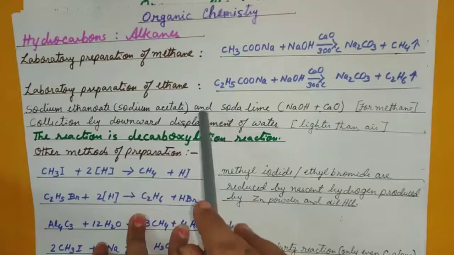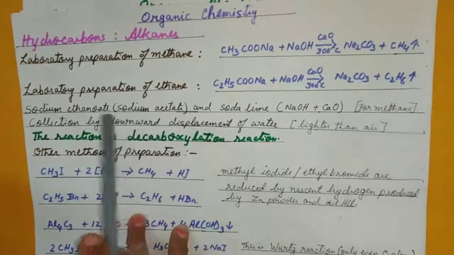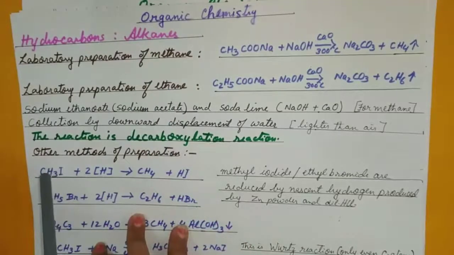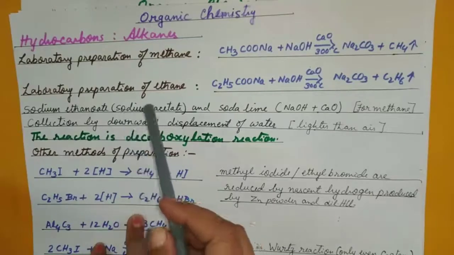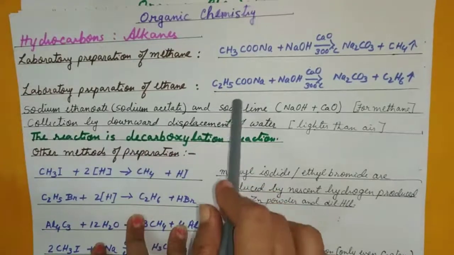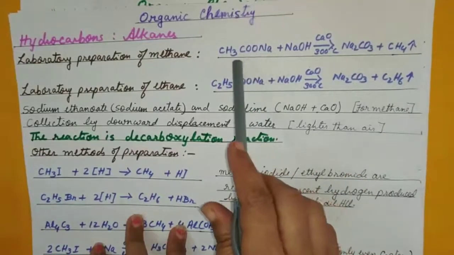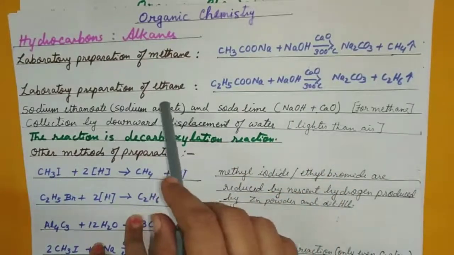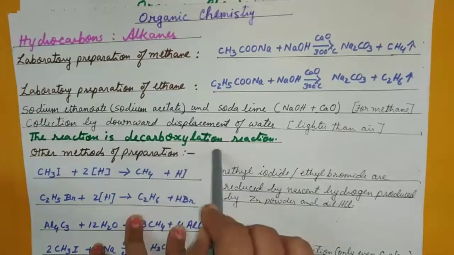So if the question is put, what will be the way of asking? They will either ask you as a direct question, give the chemical equation to prepare ethane in the laboratory, or they can ask you to name the reactants used in the laboratory to prepare methane. So you should know sodium ethanoate and soda lime. Or they can ask you to give a chemical equation as an example of decarboxylation reaction.